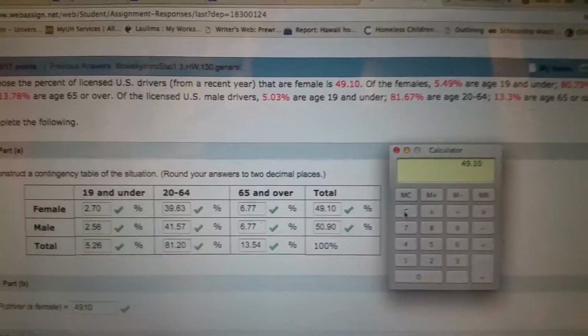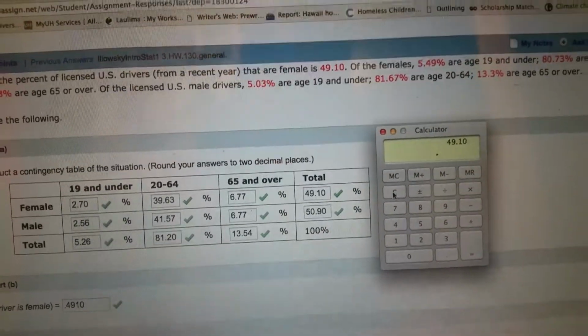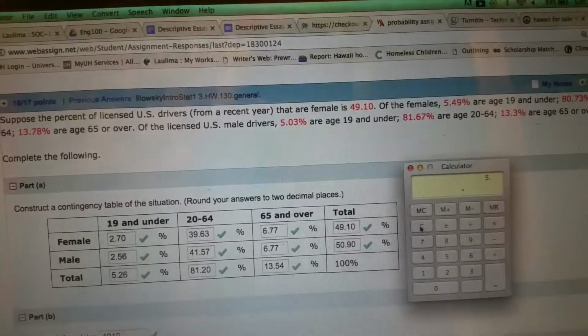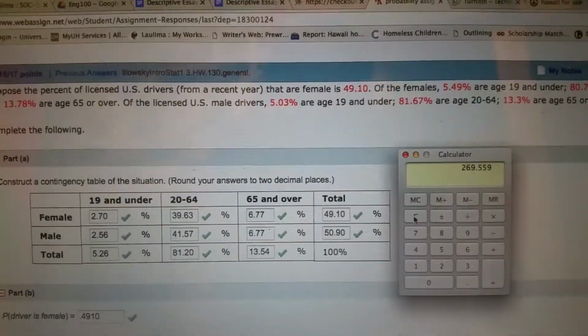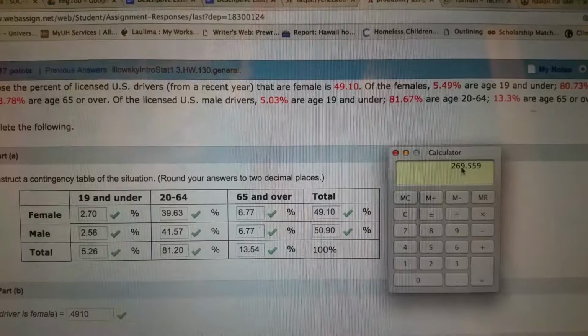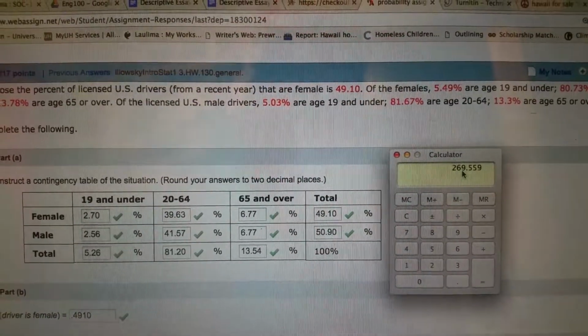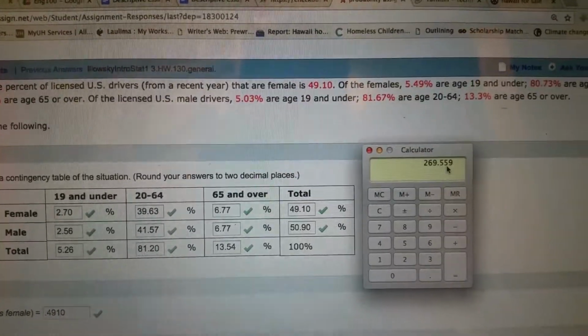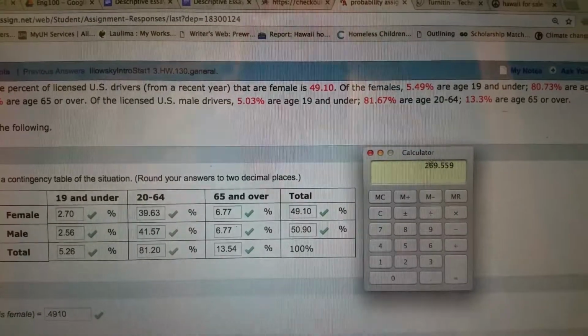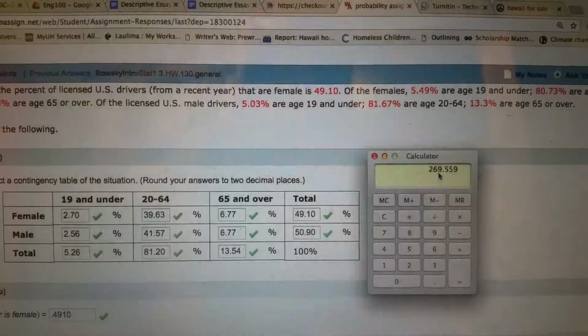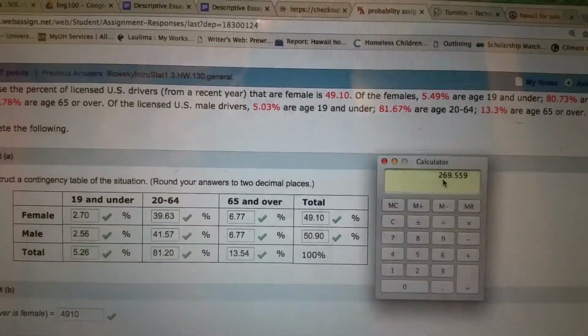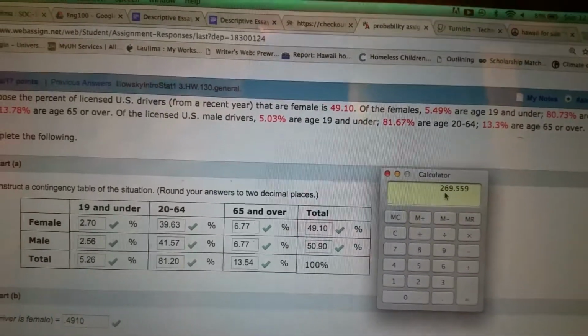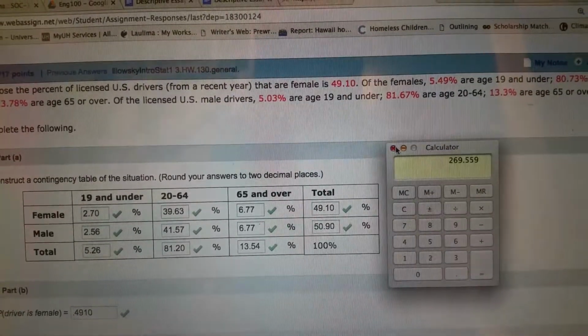49.10 times 5.49, and we would get 269, right? See, I get confused when I do it this way. So honestly, I turn everything into a decimal and then I put it back into a percentage.